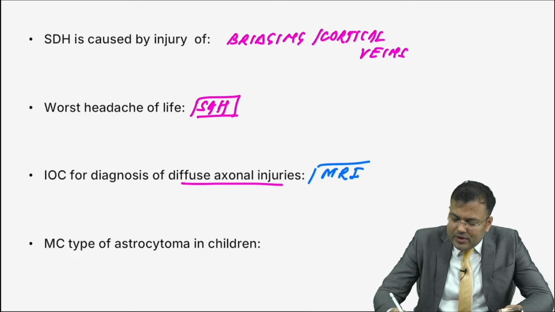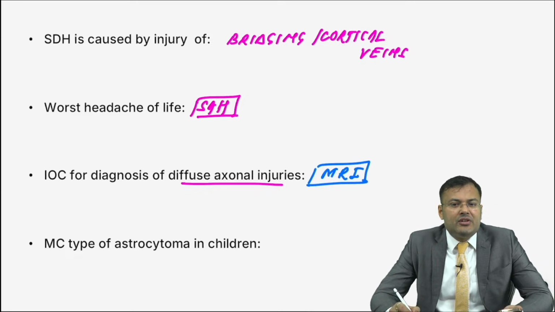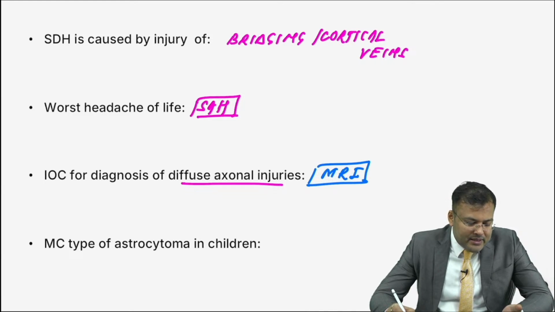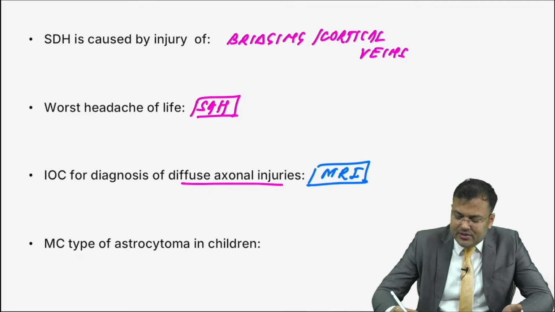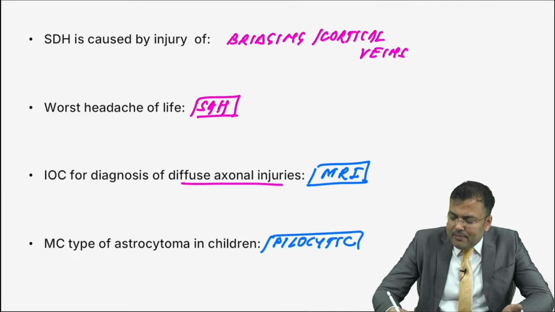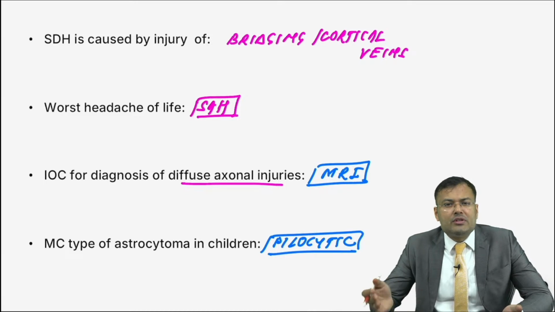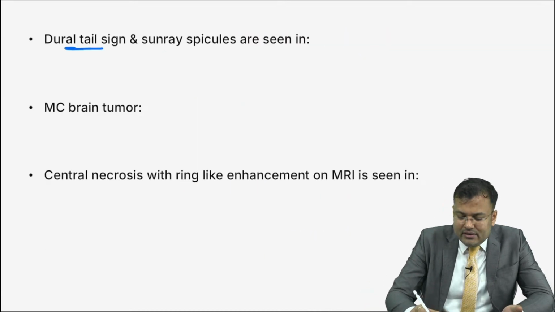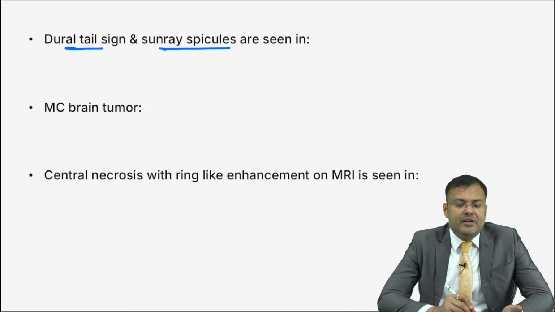Can you tell me what is the most common type of astrocytoma in children? Yes, first person to reply correctly, it's Manendra Krishnan. It is pilocytic, and this is low grade astrocytoma, and you know that pilocytic astrocytoma is having best prognosis among astrocytomas. Clear?